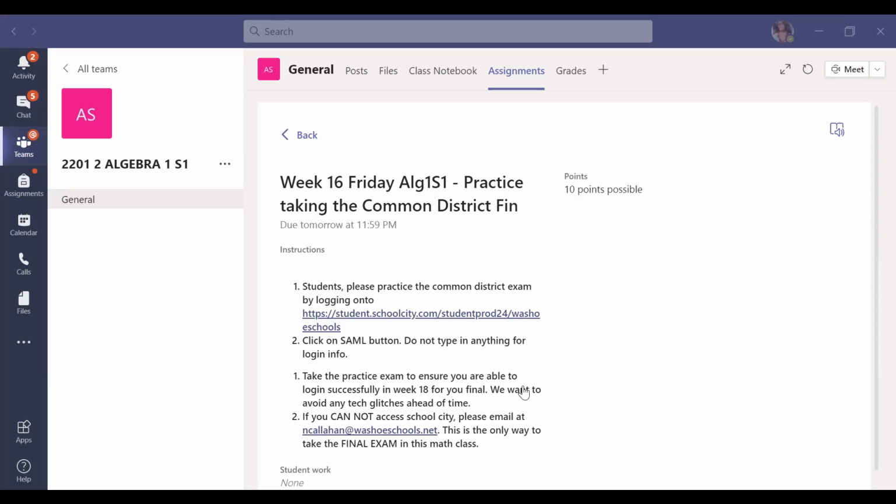Once you have this right here, do you see where it says student access? Type in sign in with SAML. Just click on this and you'll have access to it. So make sure you do that. And then once you get in here, because I can't click on it because I'm not a student, I'm a teacher. But once you do click on that, once you get to that point, you will be able to see this test and then you'll be able to take it.